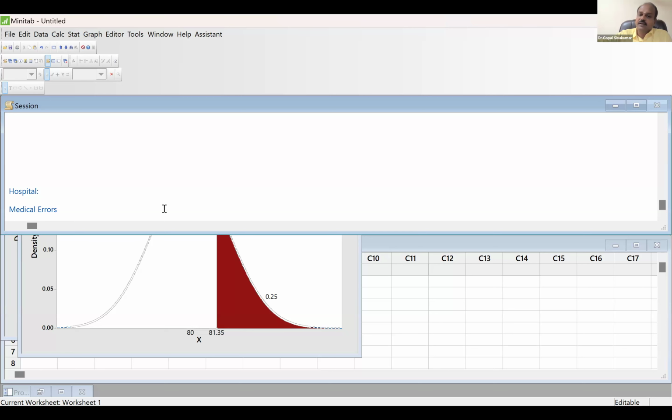A medical error means a doctor gives a wrong prescription. In a day, how many prescriptions will be generated? Variable. We don't know how many patients will come, so it is variable. Every day, we are just checking how many prescription errors are happening.